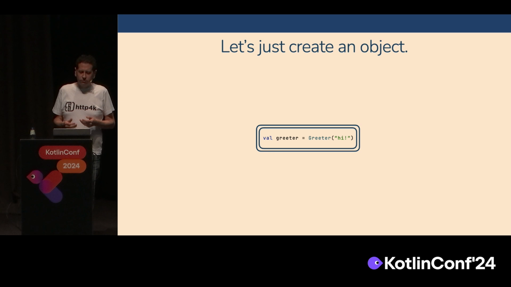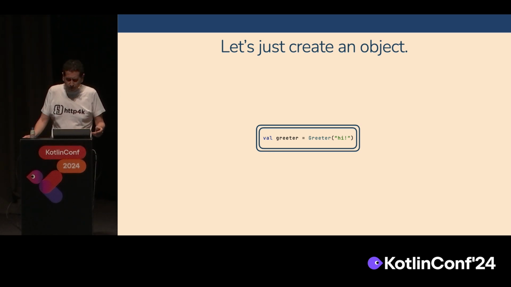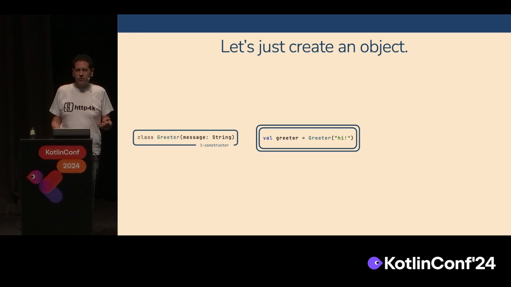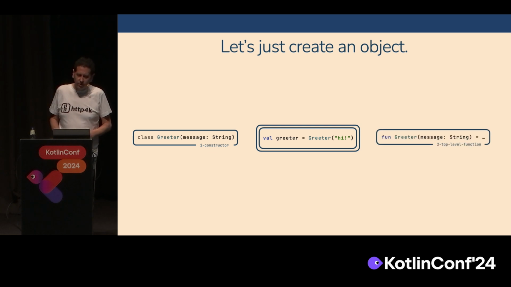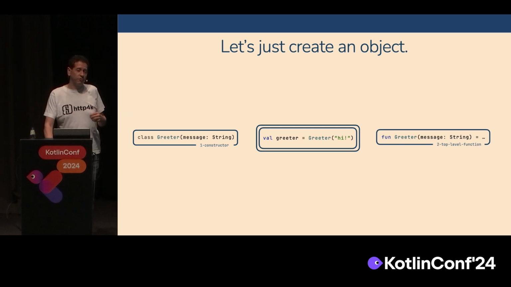So let's just create an object. This is the most simple piece of code I could possibly come up with. And it looks fairly simple on the face of it. But there are actually six ways of defining this piece of code, and I'm going to go through them now. The first one, as you would expect, is a class constructor. No surprises there. The second one is a top-level function. The top-level function has a capital letter at the start, but this is OK as per the Kotlin style guide because the type it's returning matches the name of the function.